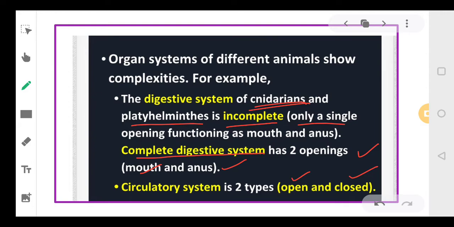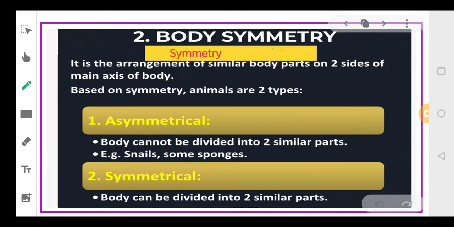Now coming to the second part, that is called the body symmetry. So what do we understand by the word body symmetry? Body symmetry means the arrangement of similar body parts on 2 sides of the main axis. Suppose if this is a central axis, then it is the arrangement of the body parts on the 2 sides of the axis.